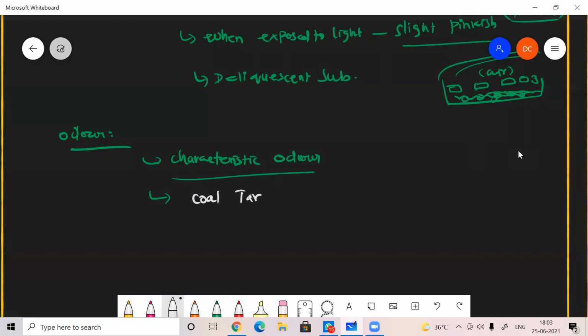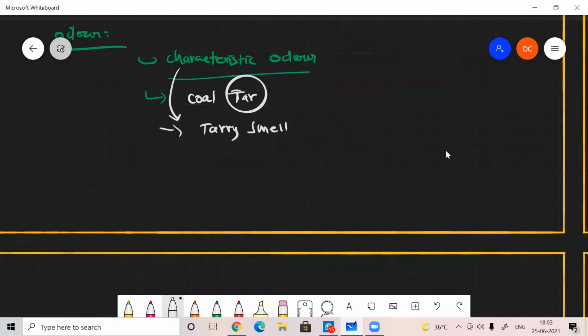Phenol is separated from coal tar, so it has a tar-like smell. It has a tarry smell. That is a characteristic smell. That is the odor of phenol.